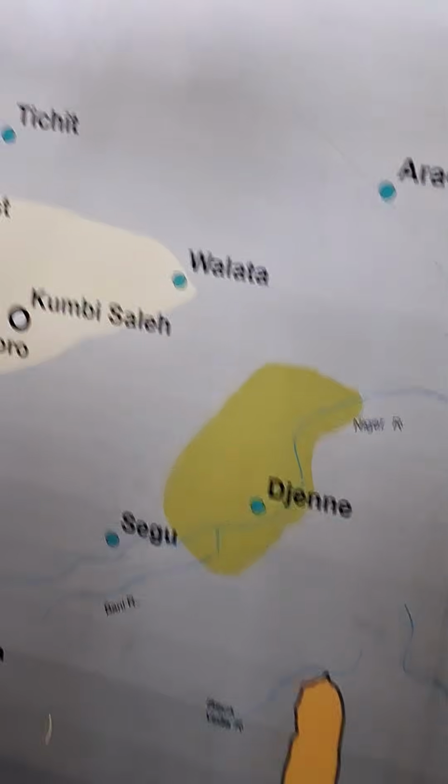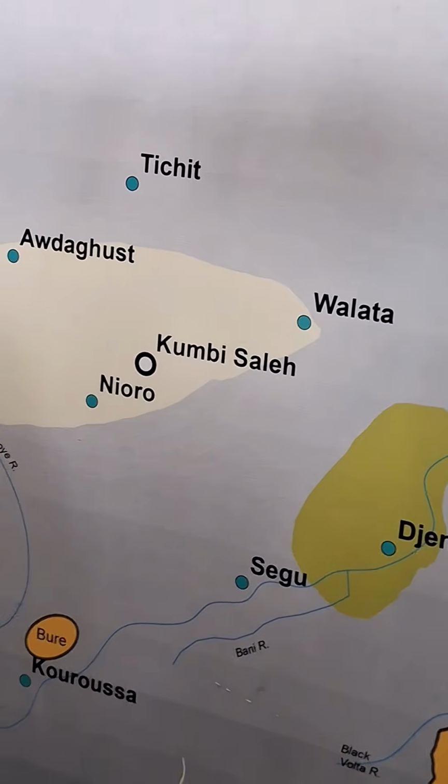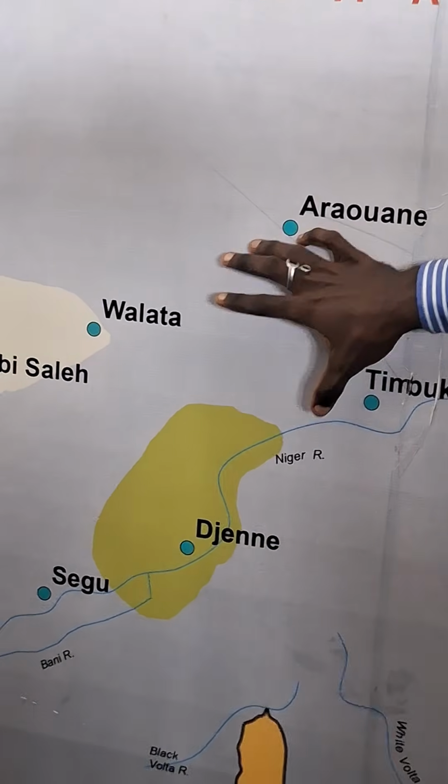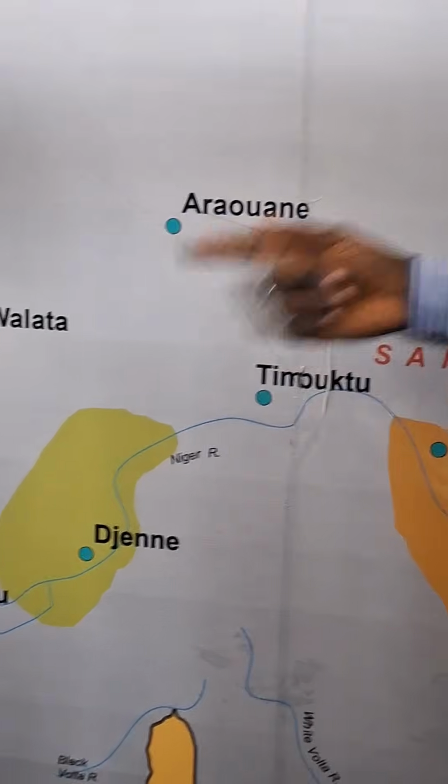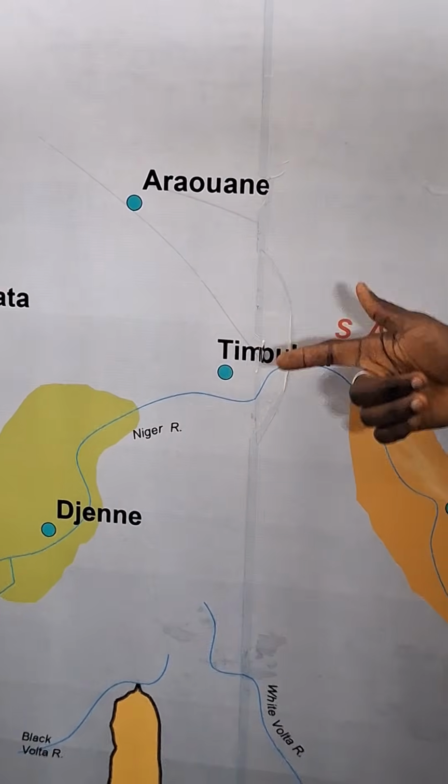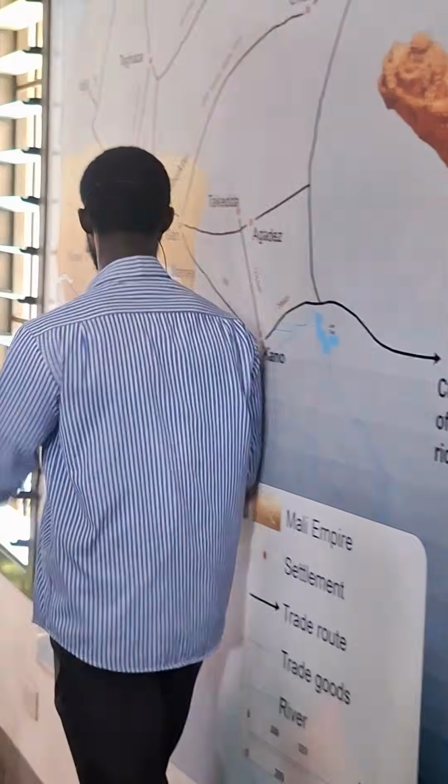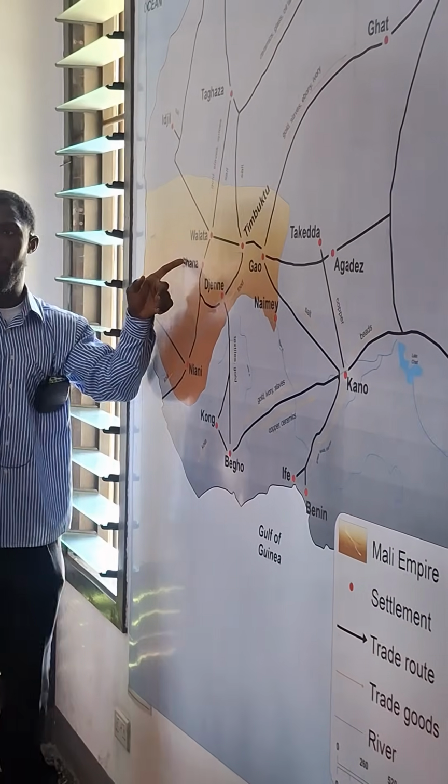Now, at a point in time, they had an attack from warrior traders from the north called Almoravids. These Almoravids defeated them and renamed the place Mali. With the Mali Empire, they named their capital Ghana. Now, out of the Mali Empire came a very rich king called Mansa Musa.